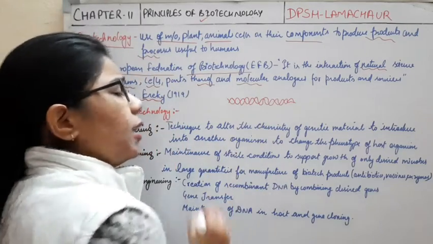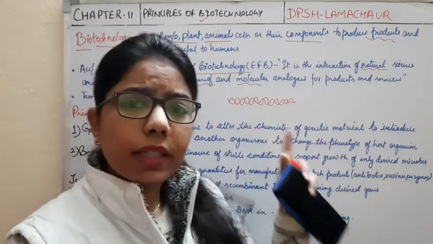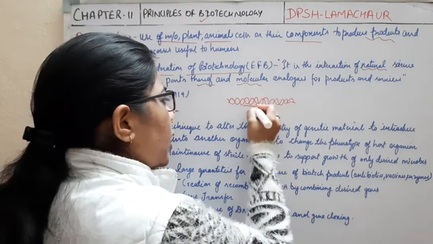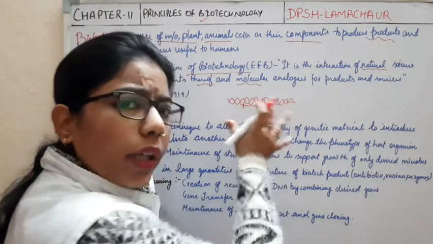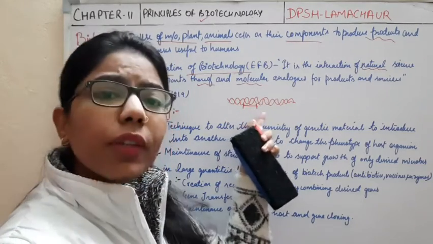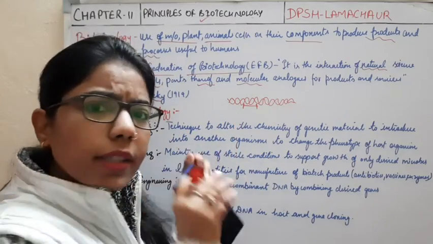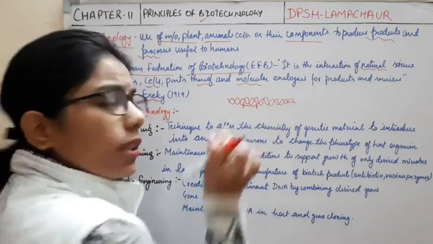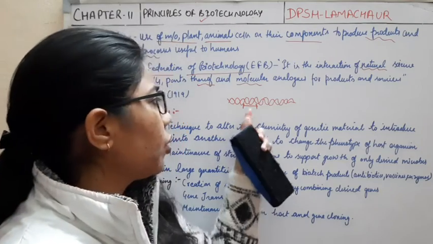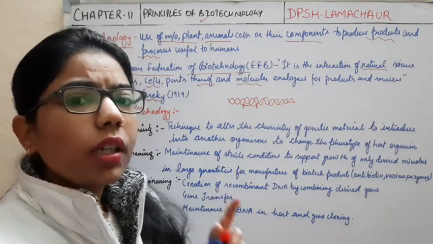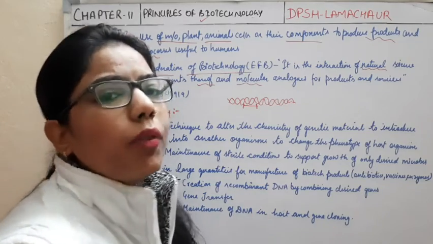This DNA is present in any organism, and we know that any segment of the whole DNA contains a specific gene, which is very helpful. So in this technology we cut out the desired gene, because it is important for human beings or for anyone.